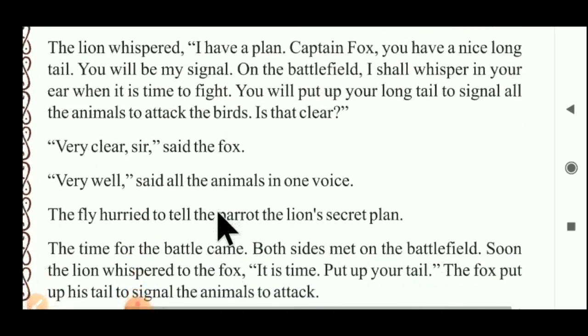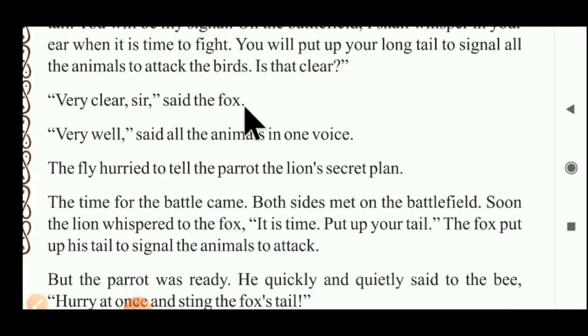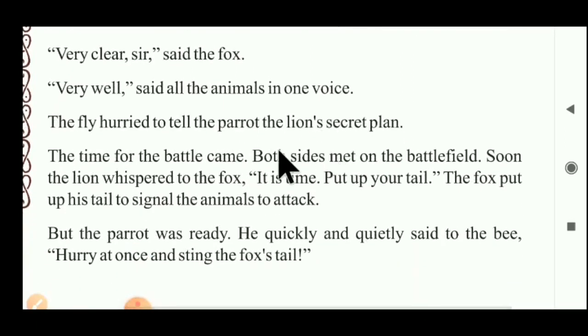Very clear, sir, said the fox. Very well, said the animals in one voice, and all the animals understood the lion's plan now. The fly hurried to tell the parrot the lion's secret plan.